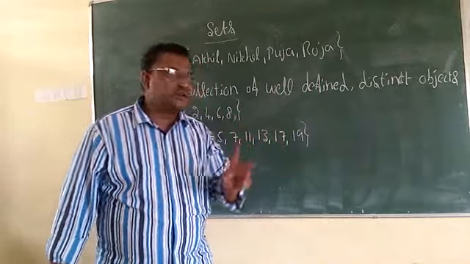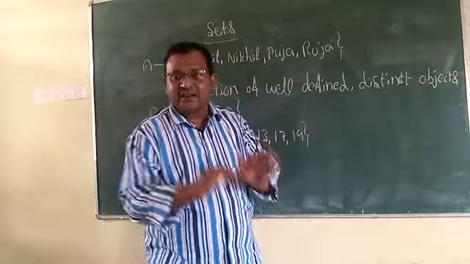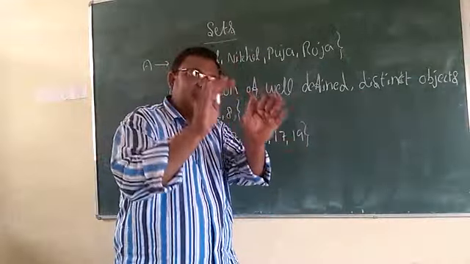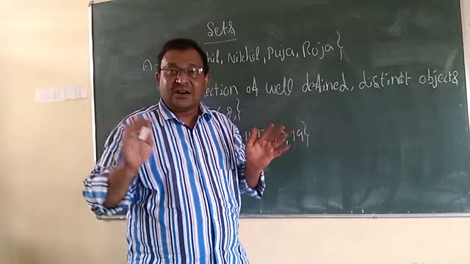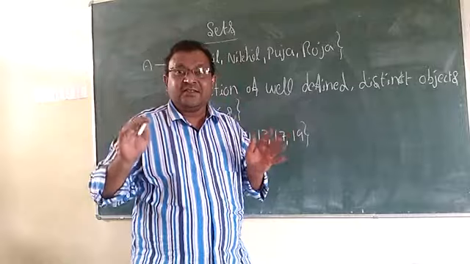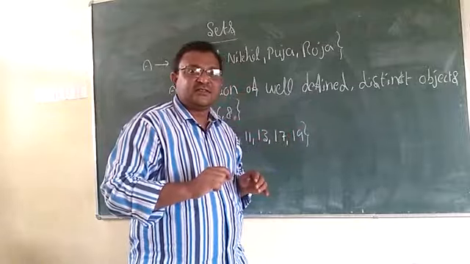So this property is what makes it well defined. I am defining clearly here, so you collect only this. According to the property you collect the objects. So this is well defined.